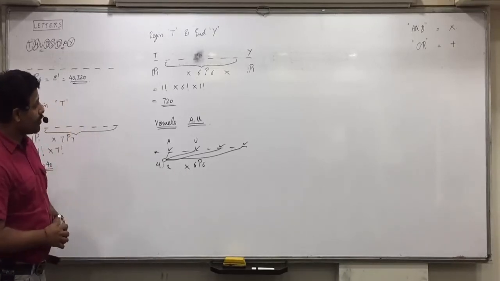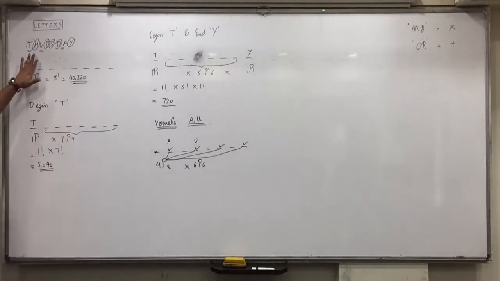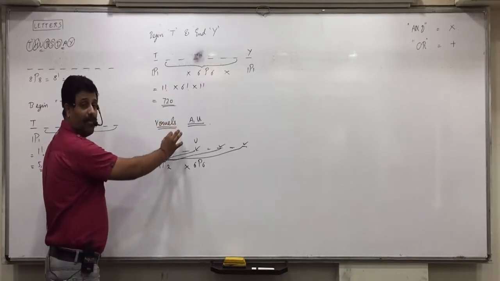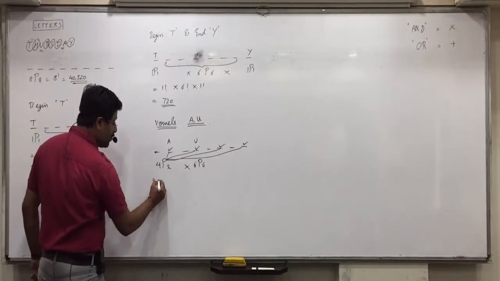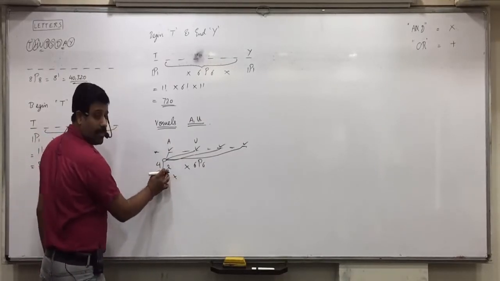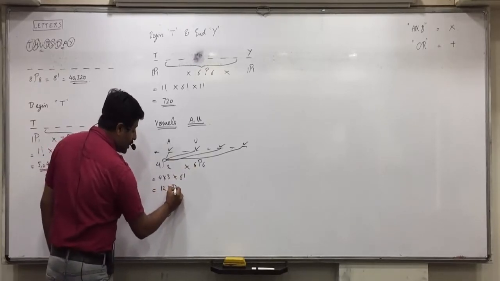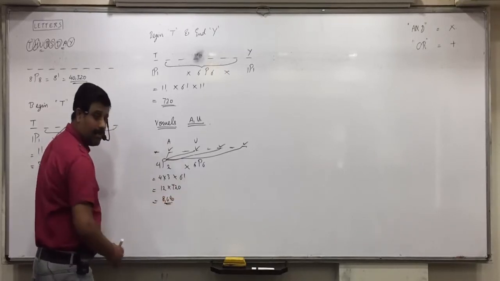Now, suppose in this question I ask you how many total words can be formed using all the letters? 40,320. How many will begin with P? 5,040. How many will begin with T and end with Y? 720. How many words can be formed with vowels in even places? 4P2 will be 4 into 3, 2 numbers we have to multiply. 6 factorial. 12 into 720. 8640. 8640 words can be formed.